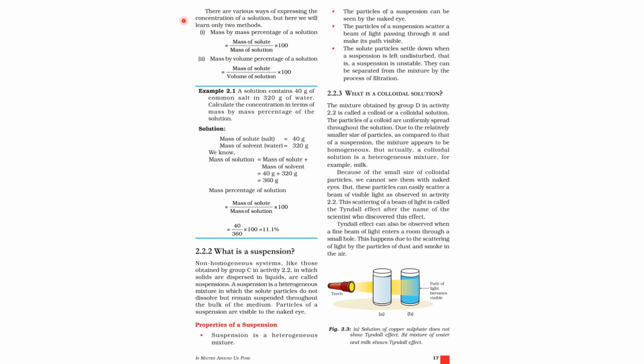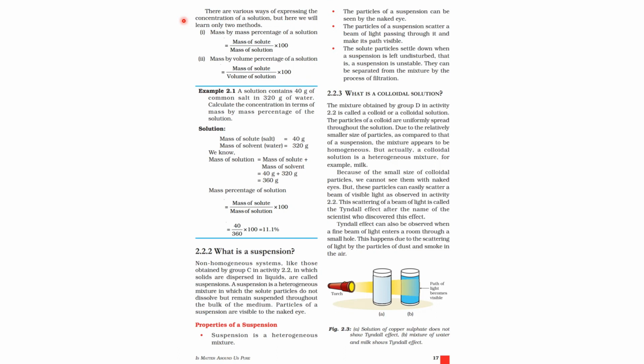Next we learned about types of mixtures: homogeneous mixture and heterogeneous mixture. A homogeneous mixture is also called a solution. Heterogeneous mixtures are classified as suspensions and colloids, which you are going to learn. A homogeneous mixture has the same uniform appearance and composition throughout. That's why they are also commonly called solutions.